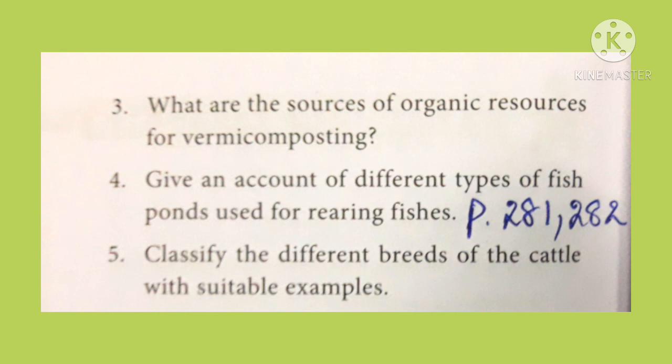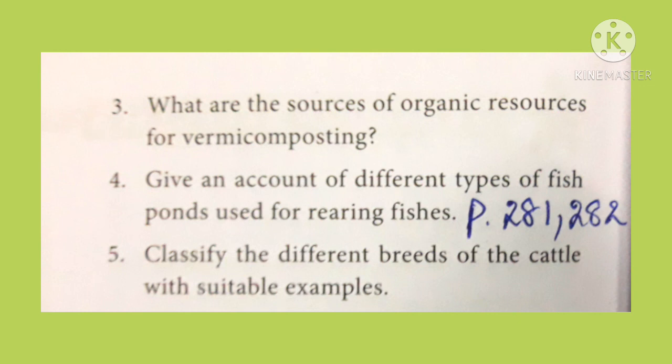Okay. So now we can mark the question. Take your book. Turn to page number 288, Roman letter 7, question number 4. Give an account of different types of fish ponds used for rearing fishes.